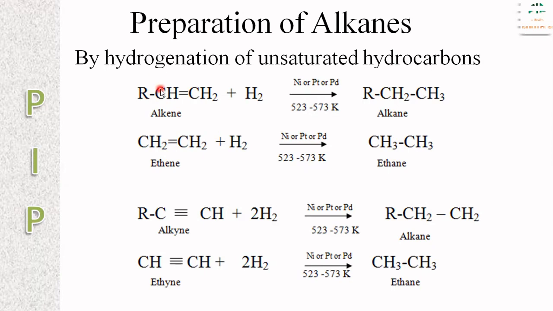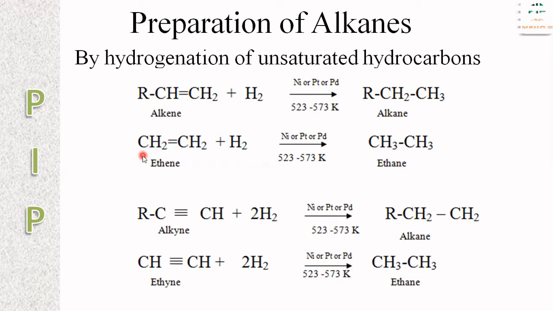One hydrogen atom is added to this carbon, another hydrogen is added to this carbon, in presence of nickel or platinum or palladium as a catalyst at 523 to 573 Kelvin temperature. Alkane is obtained. One hydrogen atom is added to this carbon, so CH becomes CH2. Another hydrogen atom is added to this carbon, so CH2 becomes CH3. Alkene is converted into alkane.